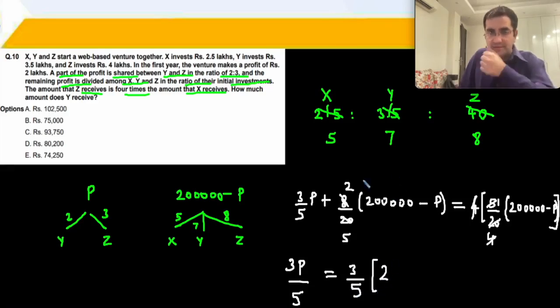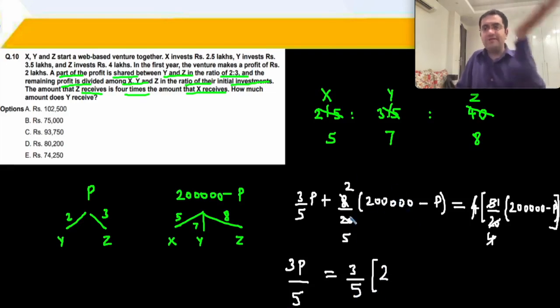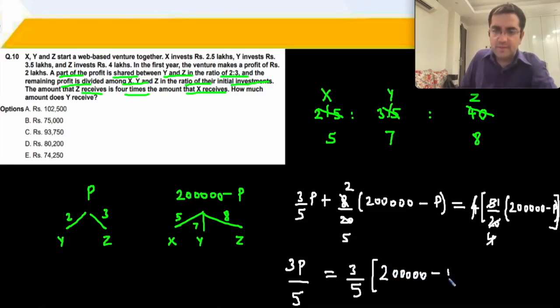I'm just taking this expression 2 lakh minus P into 2 by 5 over there. So 1 minus 2 by 5 is 3 by 5. You get 2 lakh minus P. So 3 by 5 gets cancelled. P is equal to 2 lakh minus P. That means P is equal to 1 lakh.